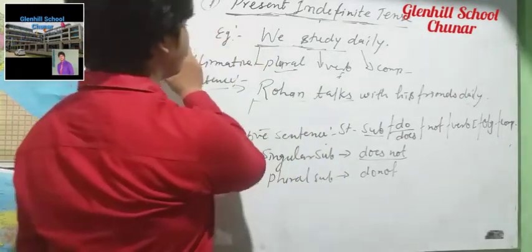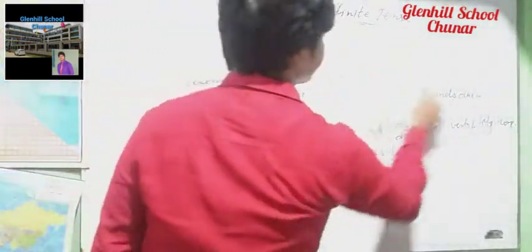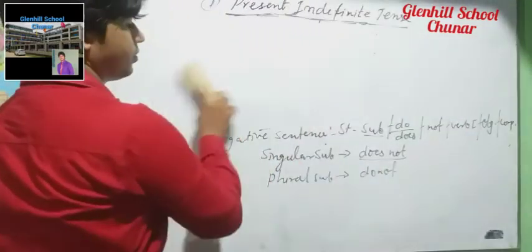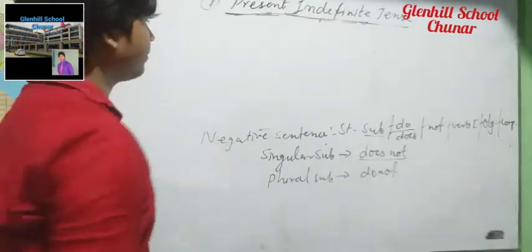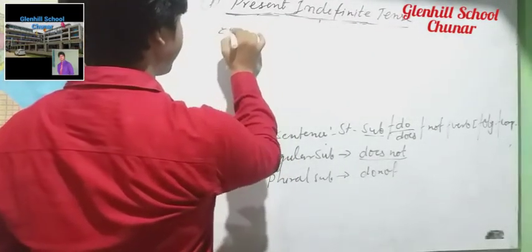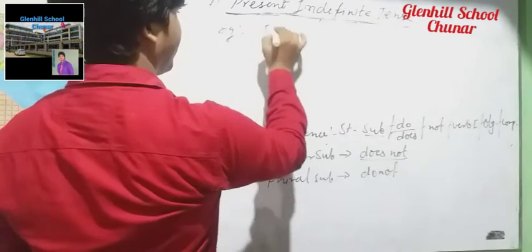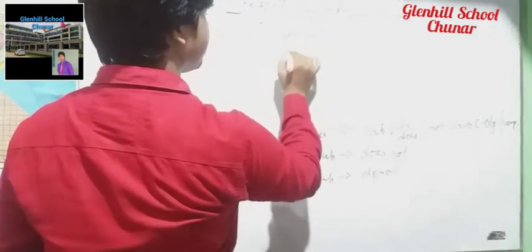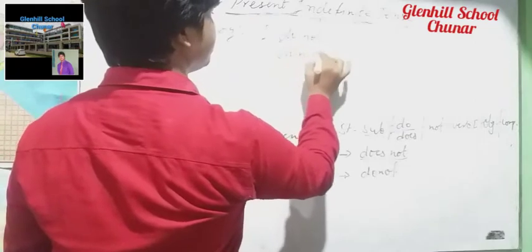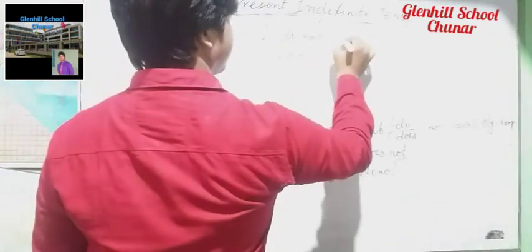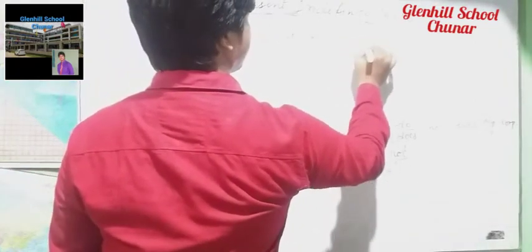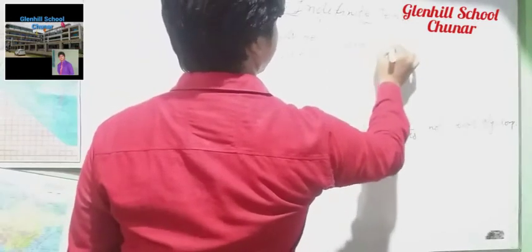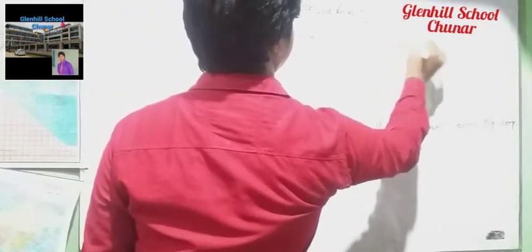Just I am erasing this affirmative. Look at this example of negative sentence. I do not, do not consider as short form don't, speak Hindi.